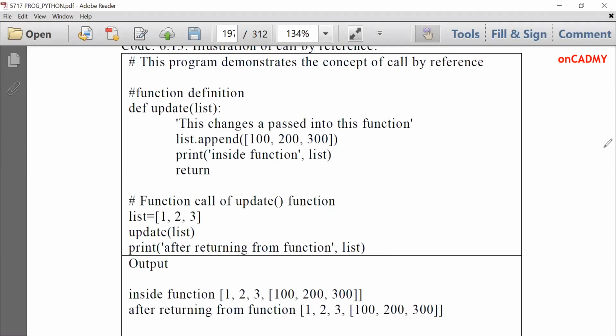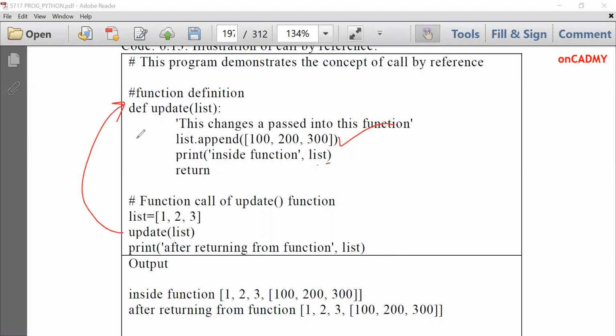Let's see, we have created the same list function, def update list, with dot append. We are going to append these values to the existing values, and then inside the function it will display these values and then it will return. And here we are creating the same list with three values 1, 2, 3, and we are passing these values as an argument.